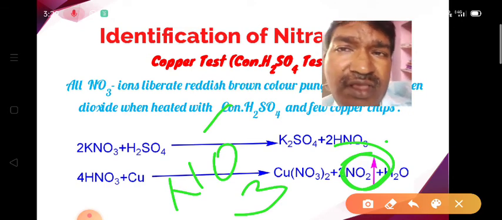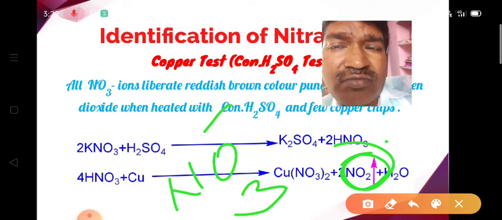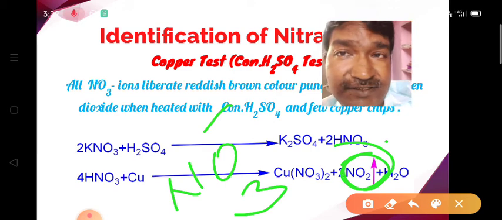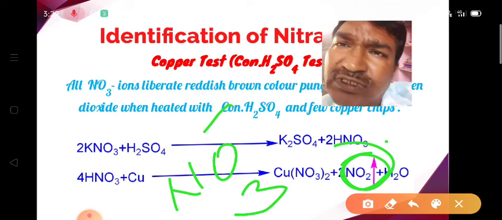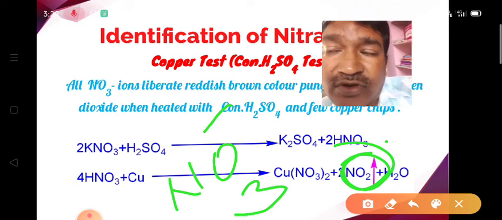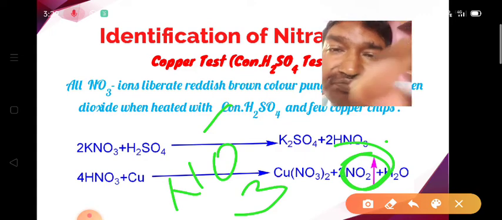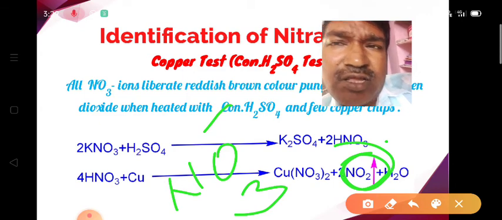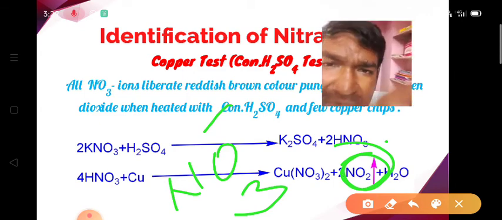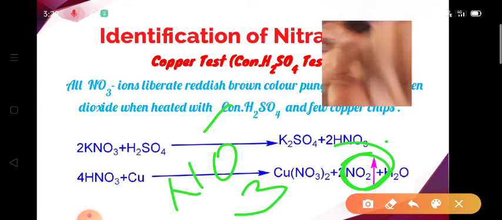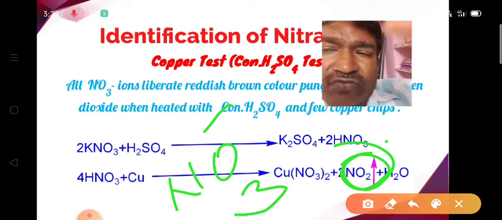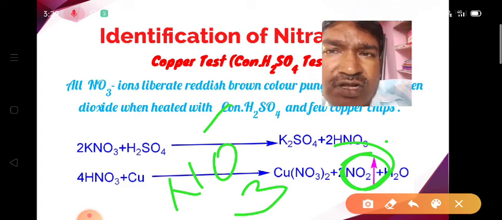But here on heating with the copper, bromide does not change into the bromine because copper is a reducing agent but not an oxidizing agent. Copper here is not able to reduce the bromide ion to the bromine gas. So due to the addition of copper, bromides are not converted to the bromine.